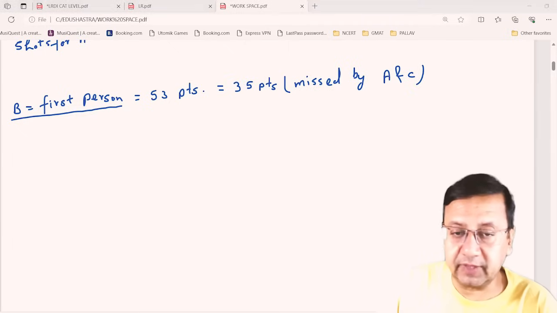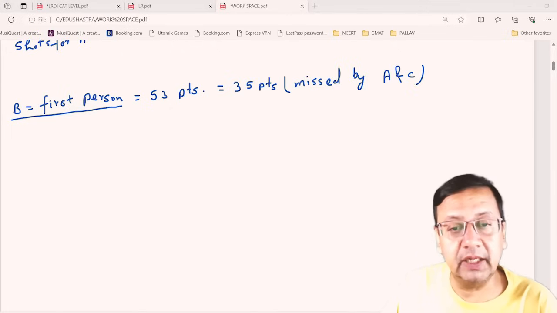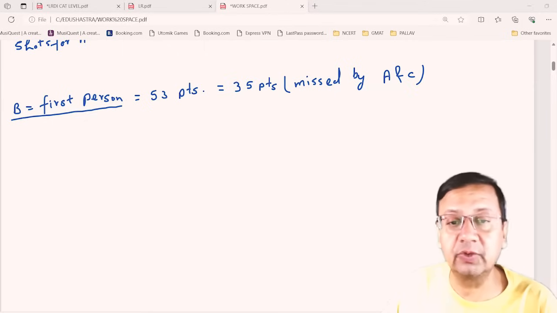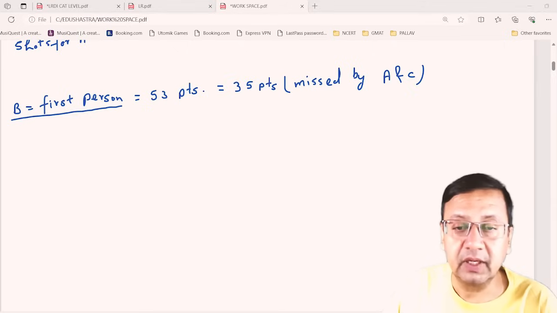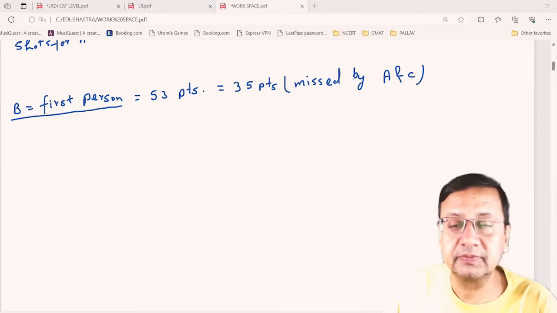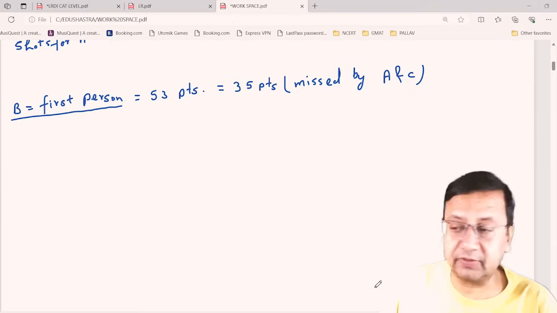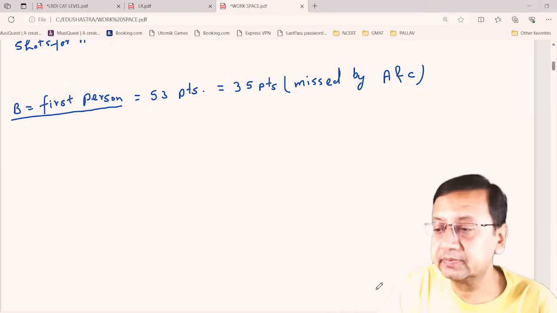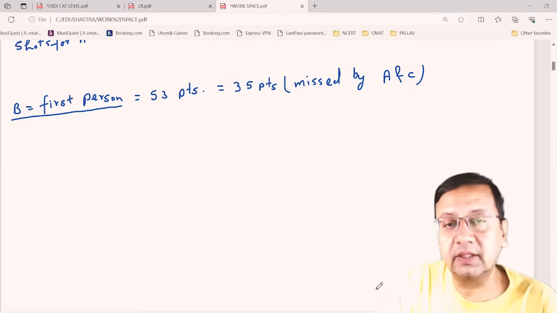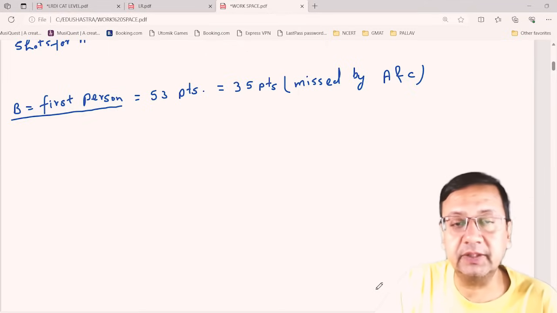Now, if 35 points are scored by B when they are missed by A and C, right? So how much is the score B will need to score himself? B will be getting to score himself 35 subtracted from 53.